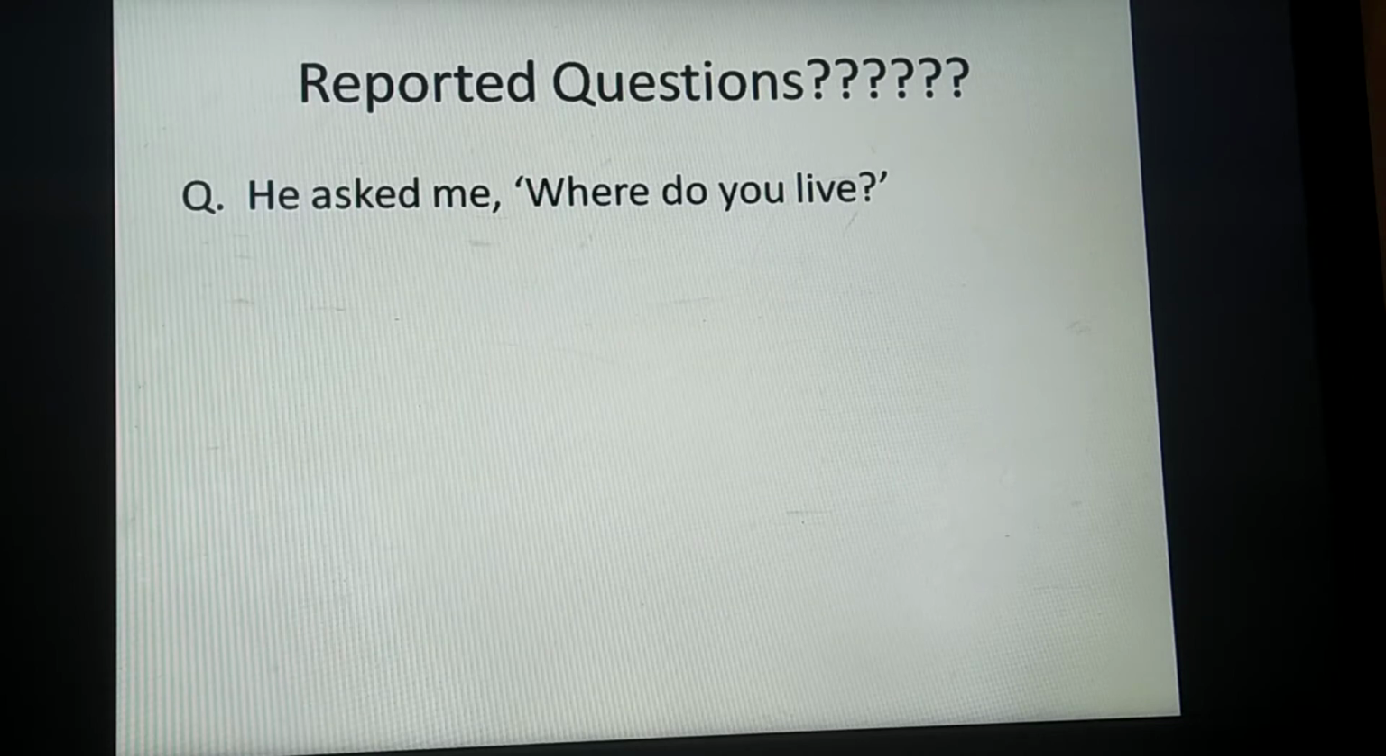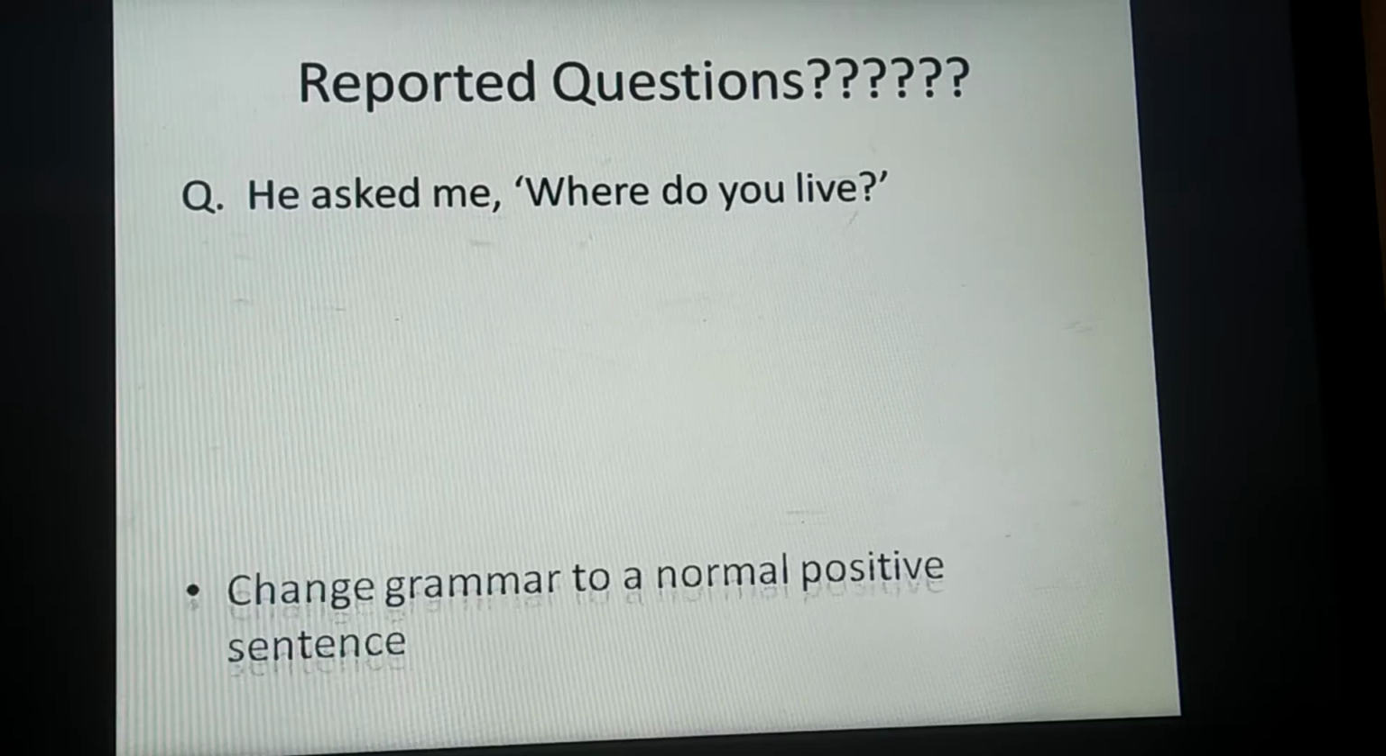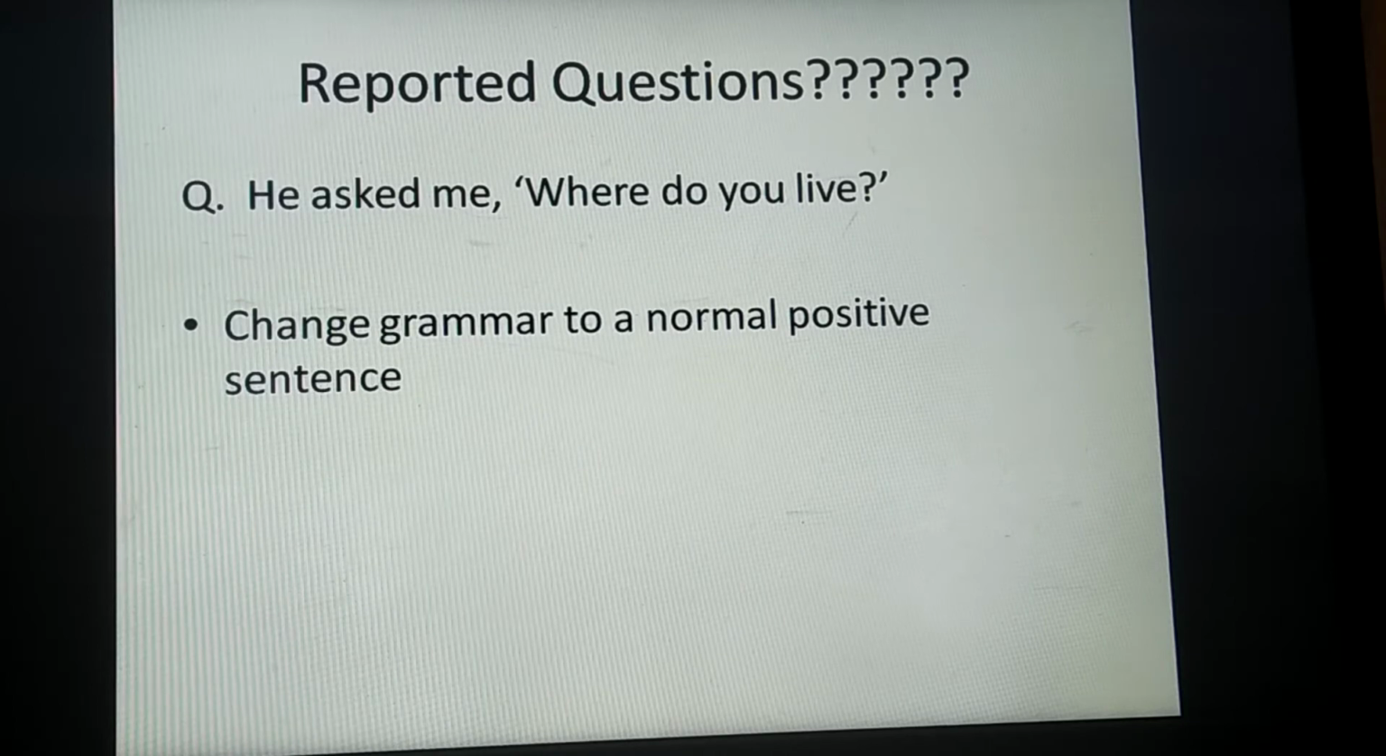For example, I have taken: he asked me, where do you live? How can we make the reported speech here? In fact, it's not so different from reported statements. The tense changes are the same and we keep the question word. The very important thing, though, is that once we tell the question to someone else, it isn't a question anymore. So we need to change the grammar to a normal positive sentence. Is it confusing? Let's see how it works.